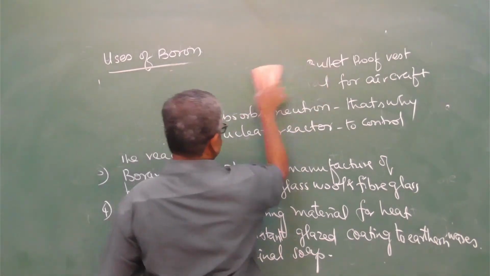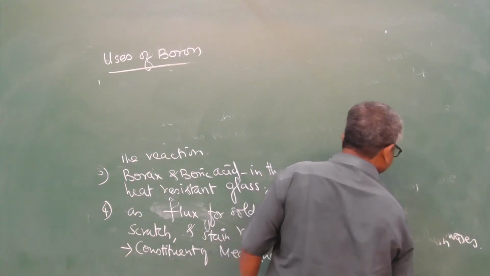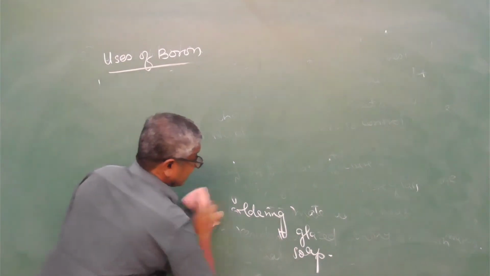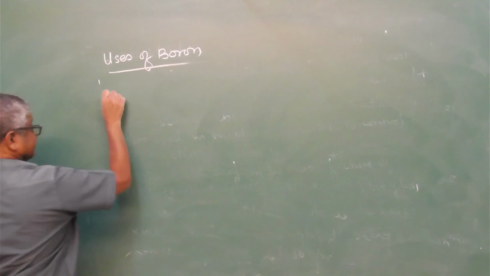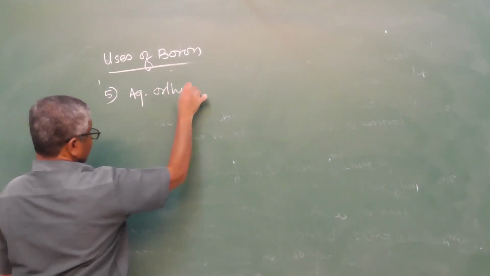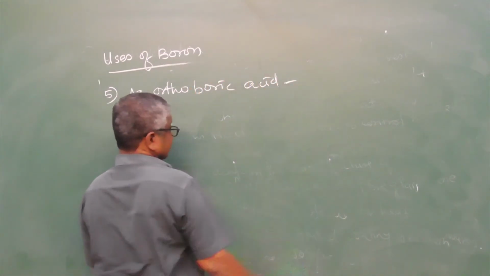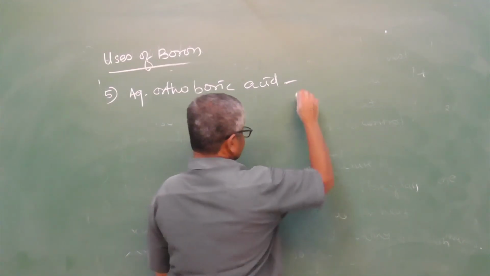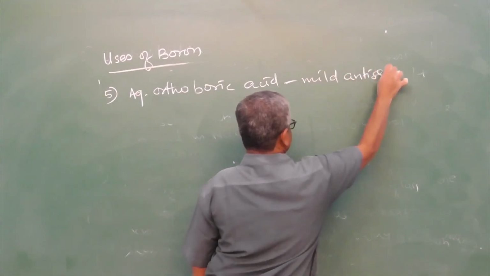Aqueous orthoboric acid is used as antiseptic. This already we have seen earlier. Aqueous orthoboric acid is used as a mild antiseptic.